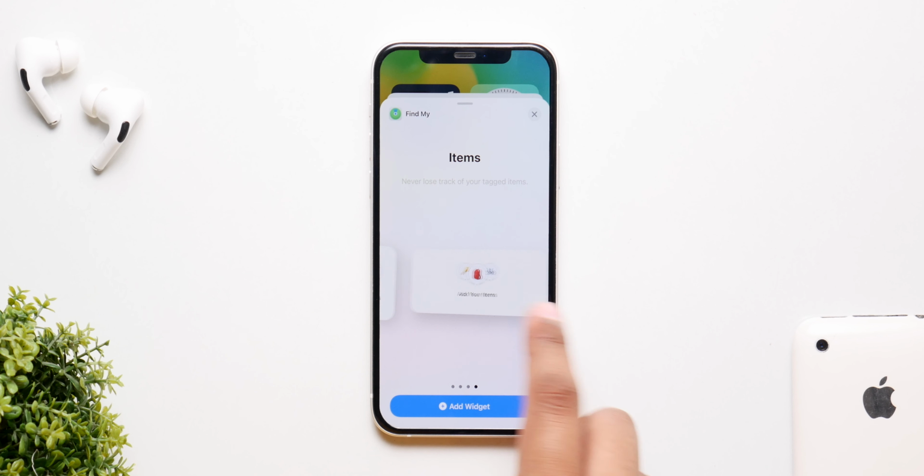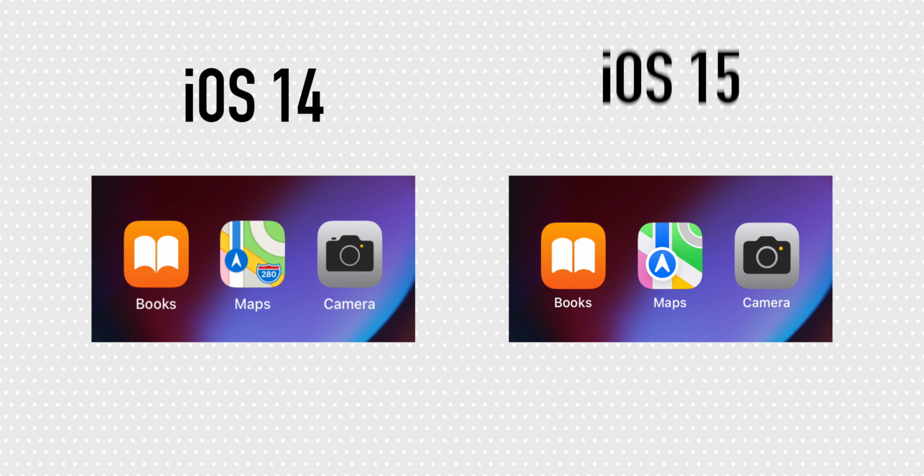But now let's talk about all the expected features in Beta 4. Now this is kind of a spanner in the works. I'm pretty certain Apple will refresh a few new widgets to at least make them look interactive like the music one. And they will also refresh a few new icons. Nothing major, just a few tweaks here and there to make them look more minimal like they did with the camera, books and the maps icon.